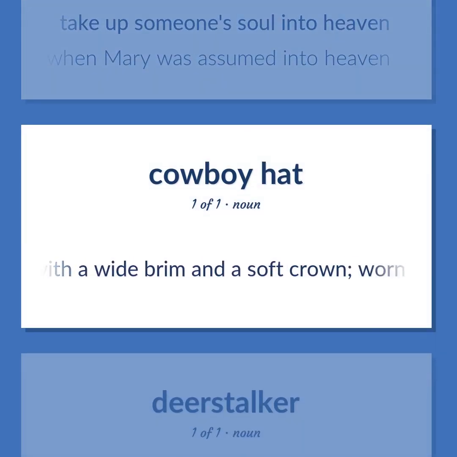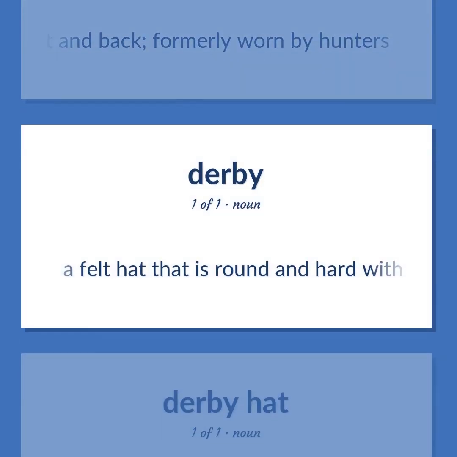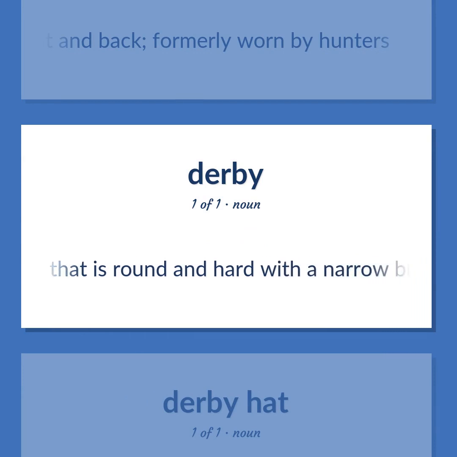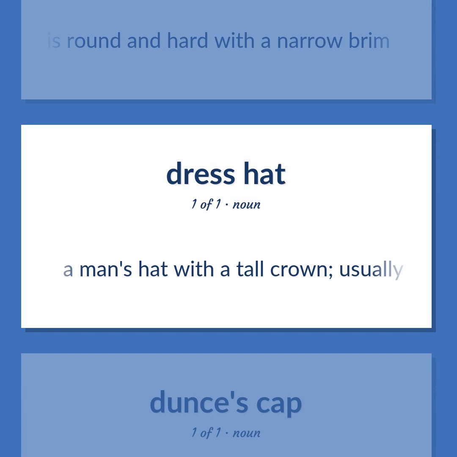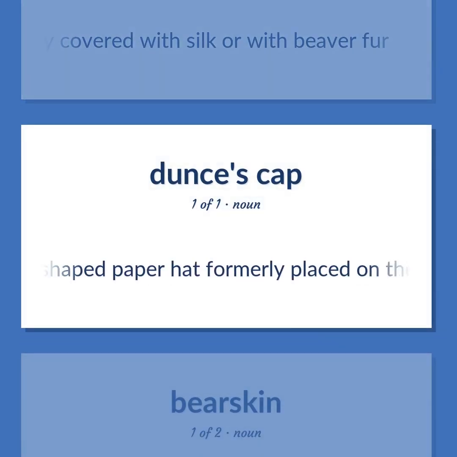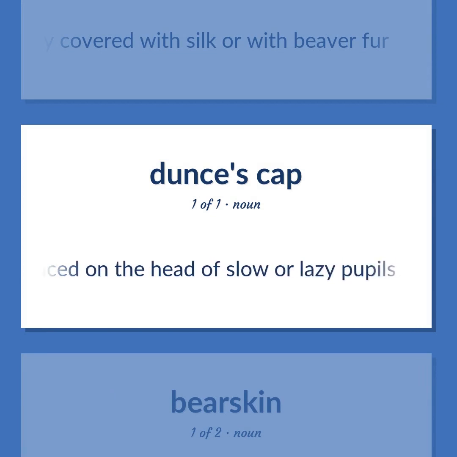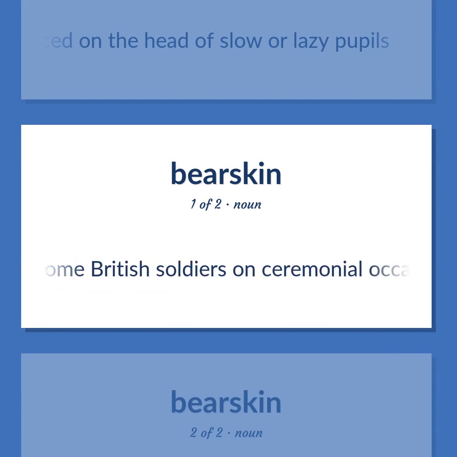A hat with a wide brim and a soft crown, worn by American ranch hands. A tight-fitting hat with visors front and back, formerly worn by hunters. A felt hat that is round and hard with a narrow brim. A man's hat with a tall crown, usually covered with silk or with beaver fur. A cone-shaped paper hat formerly placed on the head of slow or lazy pupils. Tall hat, worn by some British soldiers on ceremonial occasions.